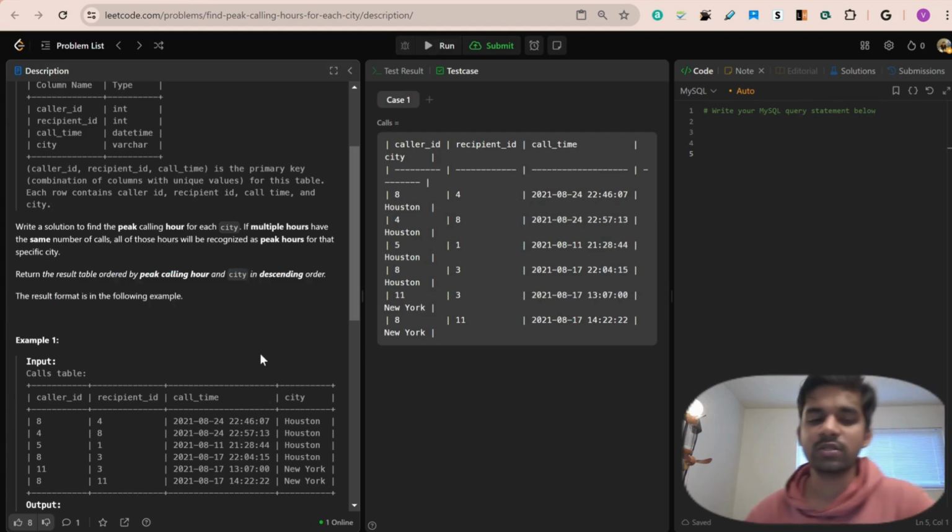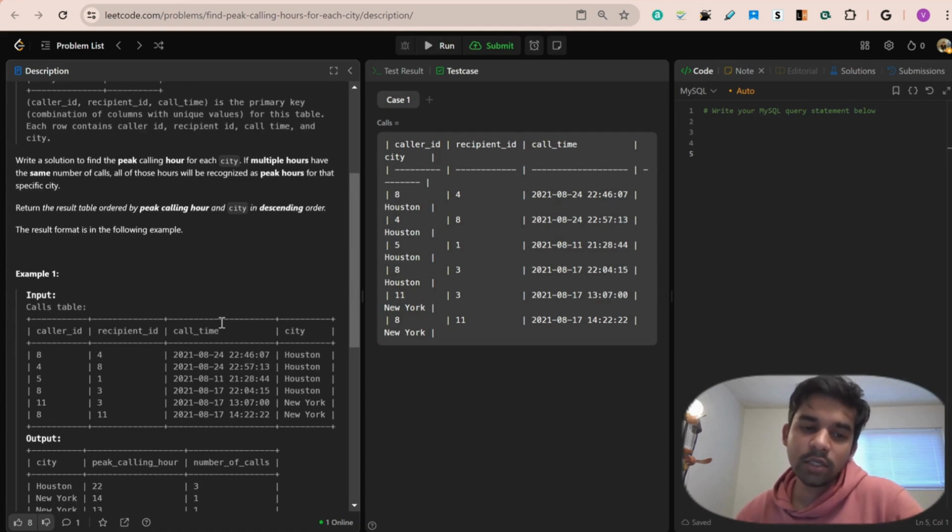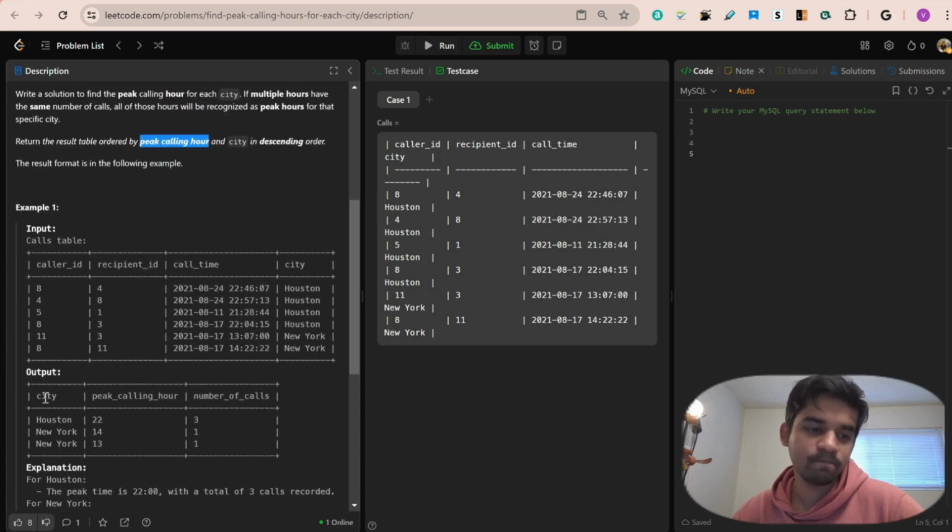Now for this question, the first thing I would do is count the number of people that have been talking with each other at any single hour in that city. The second important thing is, after finding out the hour and the number of people talking with each other, I would use the rank function to rank it so as to find what exactly is the peak calling hour. And finally, I'll give the output with city, peak calling hours, and number of calls. So how do you solve the problem?